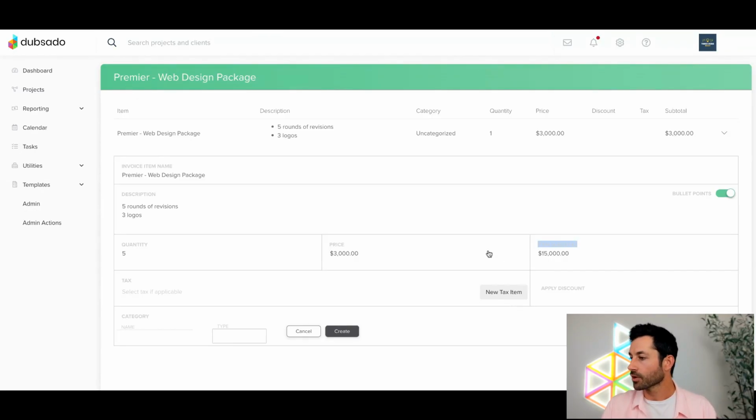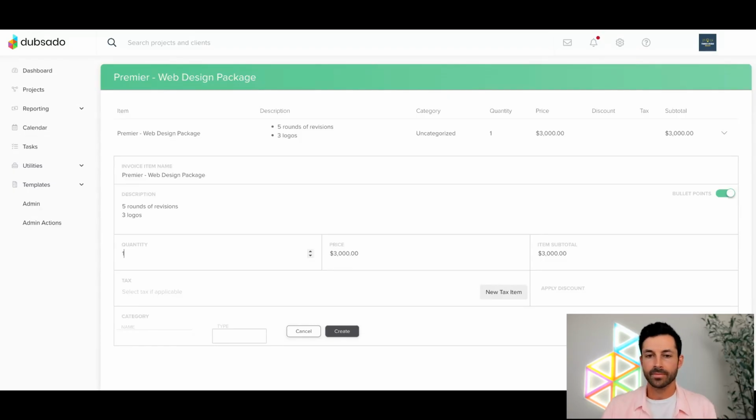Cool. Randall asks, Trevor, when I've added packages in the past, the details of the package haven't shown in the proposal. How do I get the details of the package to show in the proposal? Really good question, Randall. That's going to come down to smart fields once again. I can actually show you that real briefly. I don't want to take too much time looking at proposals because that is probably a different conversation, but I will happily show you, Randall, how to do that. Let's finish what we're talking about here real quickly, and then I'll jump over to that, Randall.